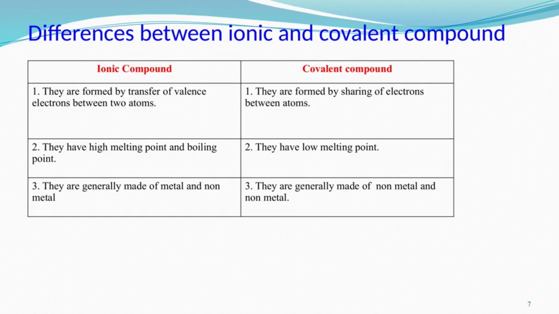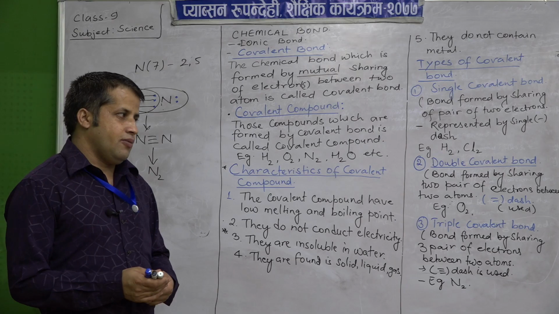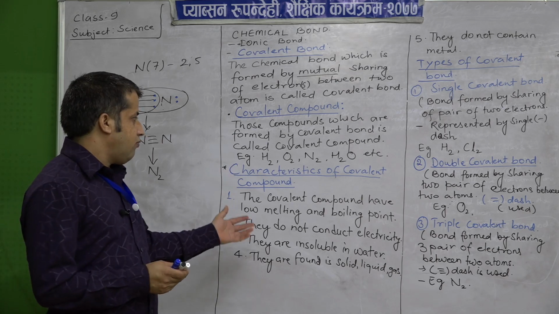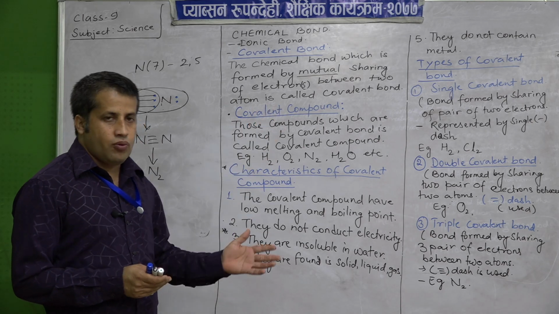And ionic compounds are generally made up of metal and non-metal. So, to identify an ionic compound, if we find a compound composed of metal and non-metal, that is an ionic compound, and the one where both the atoms are non-metals is called a covalent compound. Okay.